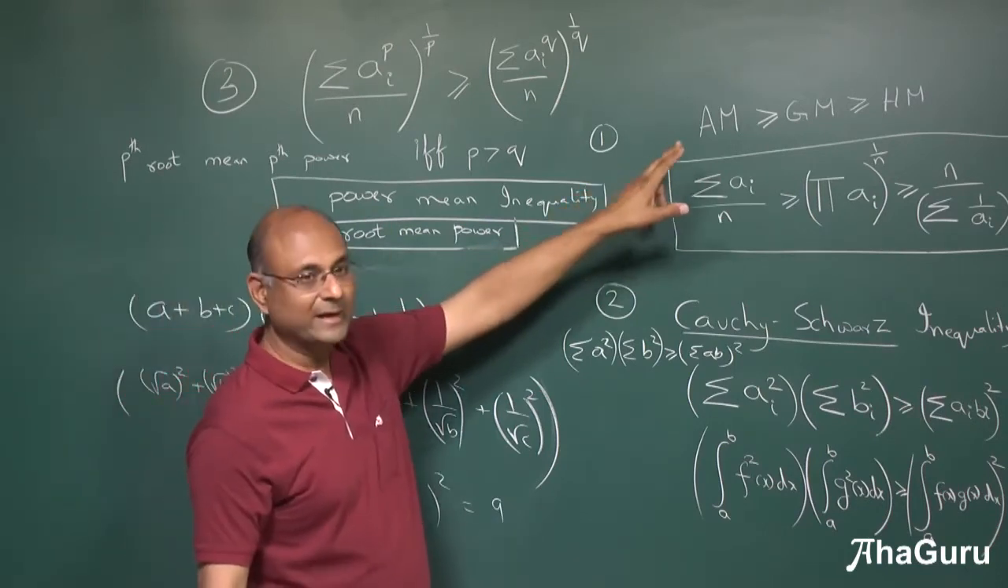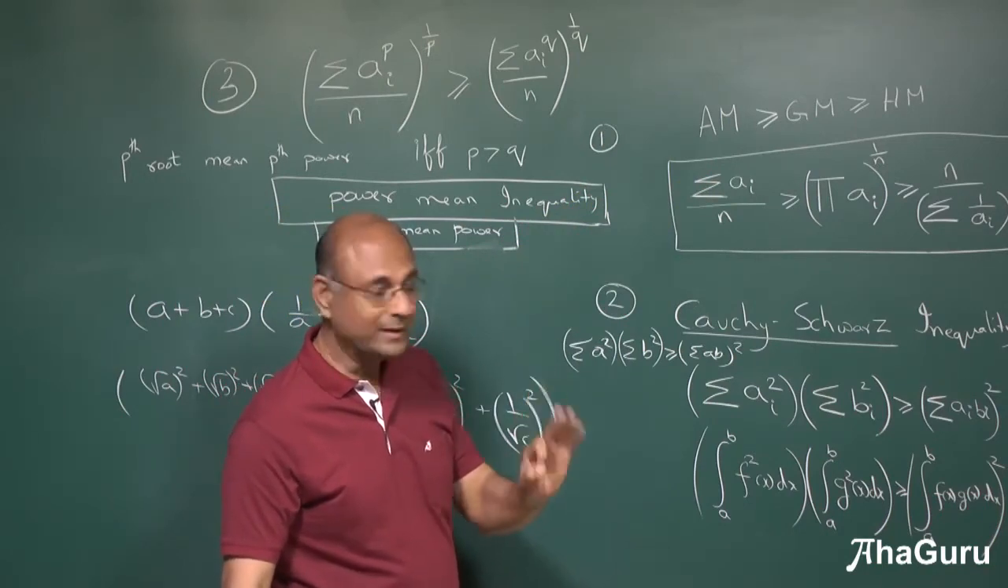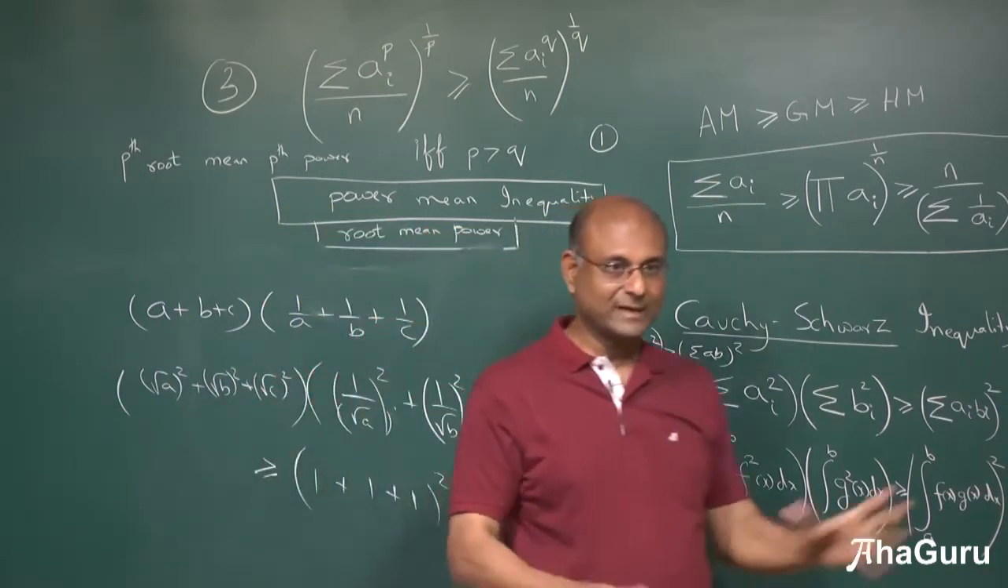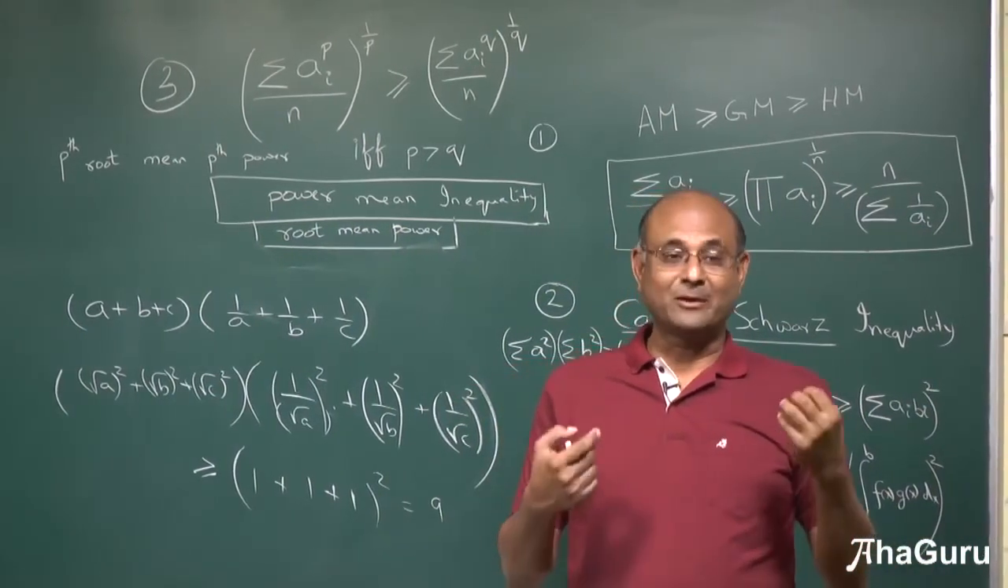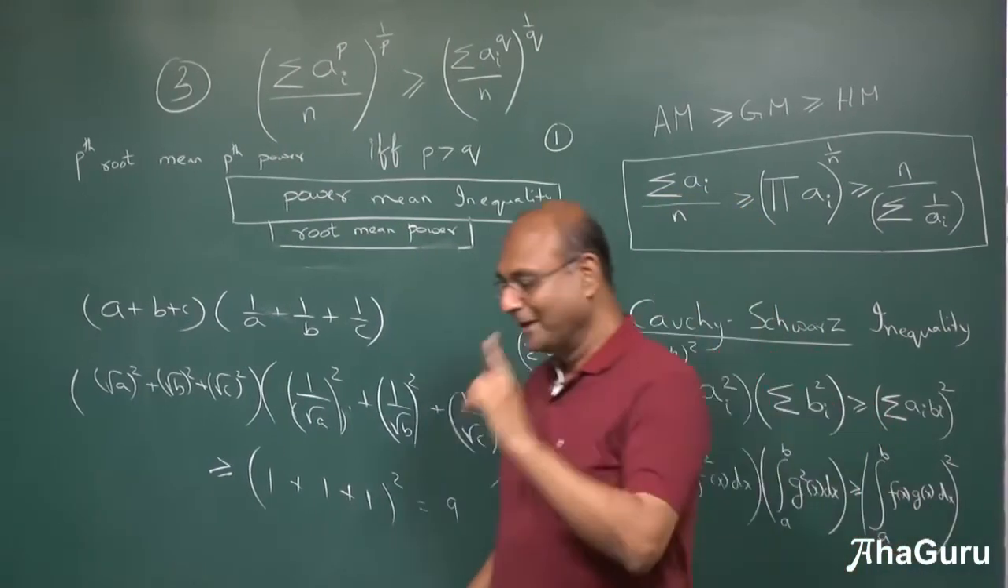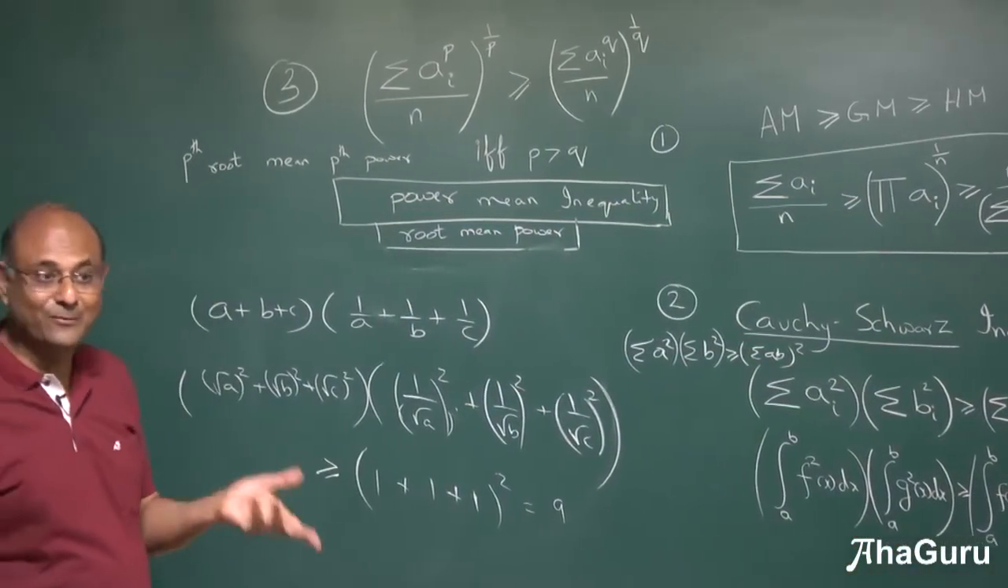And AM greater than GM greater than HM. Everybody is clear? 3 inequalities, write this down, mug it up. Not just remember, you should be able to use it in different contexts. So what we will do is we will start off with problems. Now I won't tell you which problem, which inequality you are going to use.